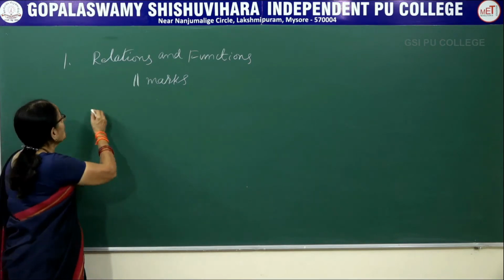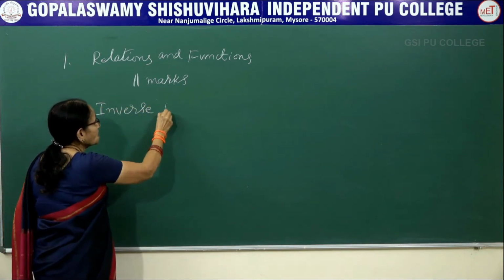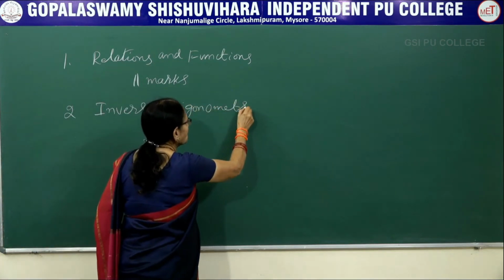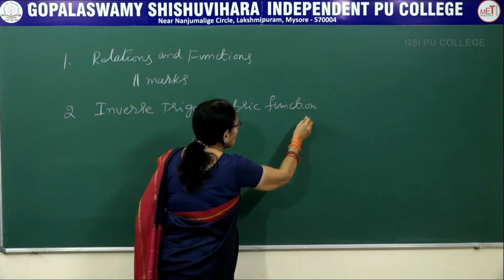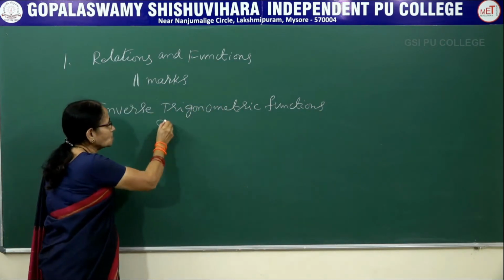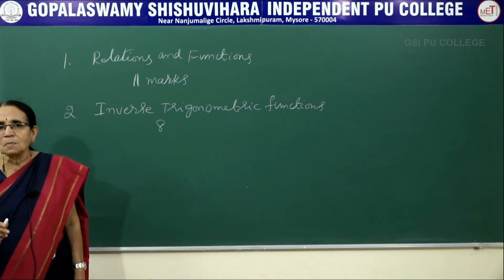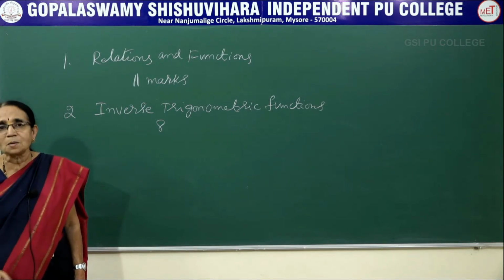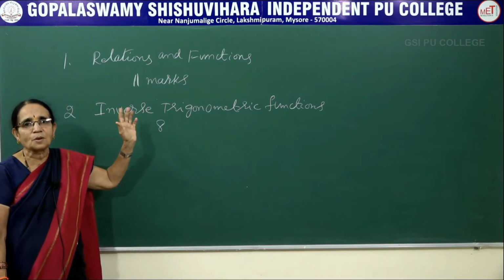Now the second chapter is inverse trigonometric functions. Now this carries 8 marks in the question paper. It has questions worth about 8 marks here. Now the marks allotted are 1 mark question 1, 2 mark question 2 and 3 mark question, but totally 8 marks are allotted here.